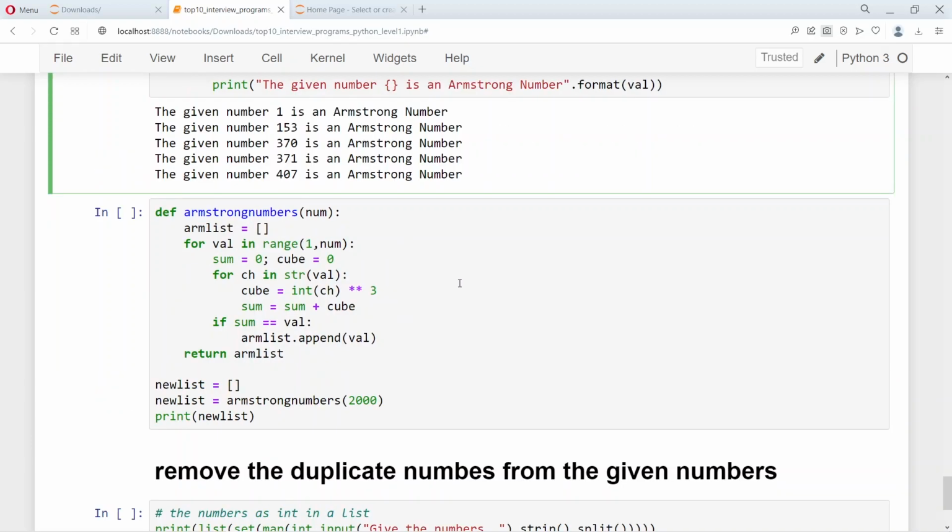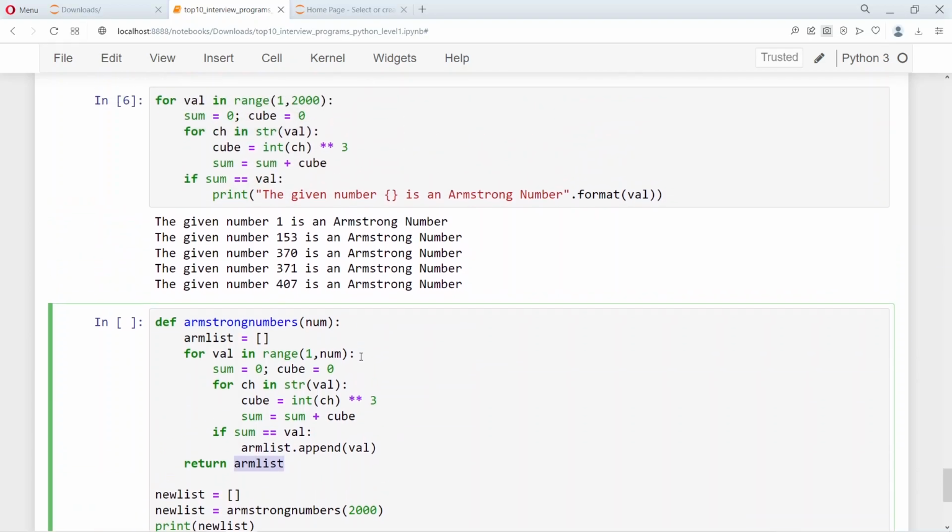So here the same Armstrong number is calculated using a function, and then the list of Armstrong numbers is returned back to the user, and then it is actually printed in the new list. So the same program, but we have used a function, and then we have created an arm list, which is an empty list, and as you find the Armstrong numbers using the double for loop, we just append the Armstrong number to the empty list and then return it.